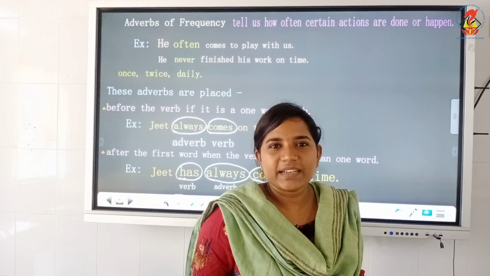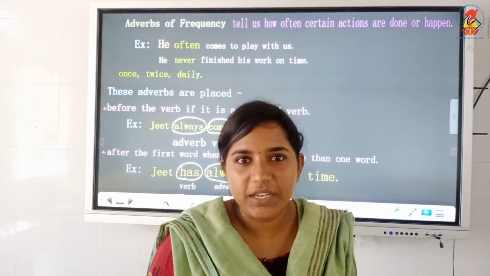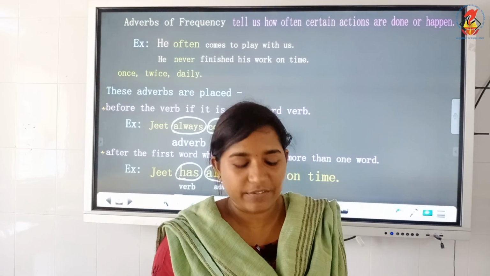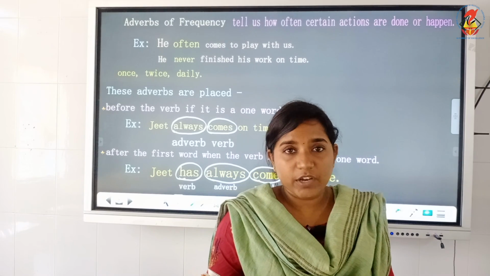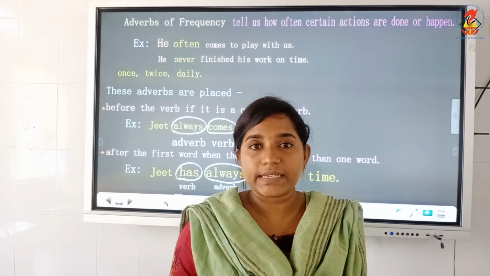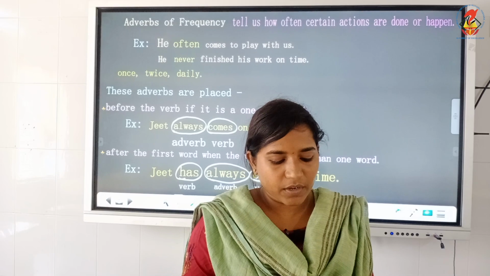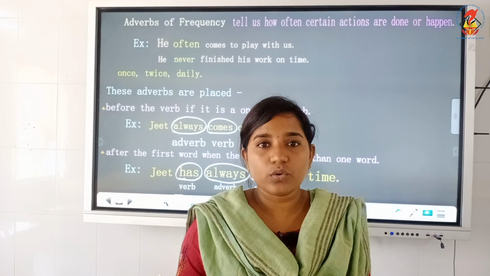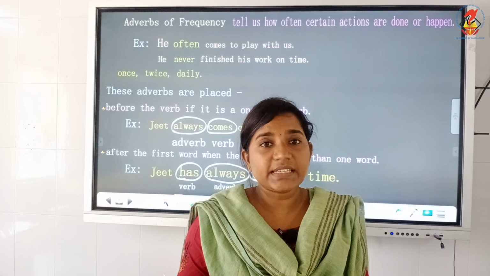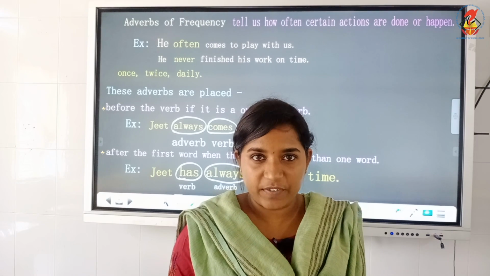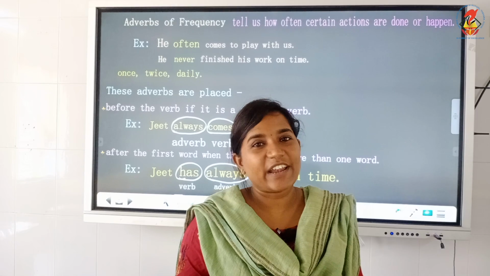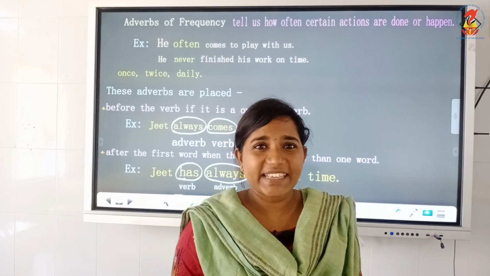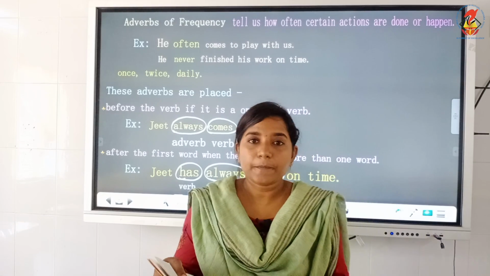Okay. So, now there is an exercise for the particular section, that is exercise D. It is similar to the previous exercises that we have done. Circle the adverbs of frequency in the following sentences and underline the verbs they are added to. First one, he went to the school daily. There went is the verb, so please underline the word went, and daily is the adverb of frequency. How often does he go? He goes daily. So, daily is the adverb of frequency.